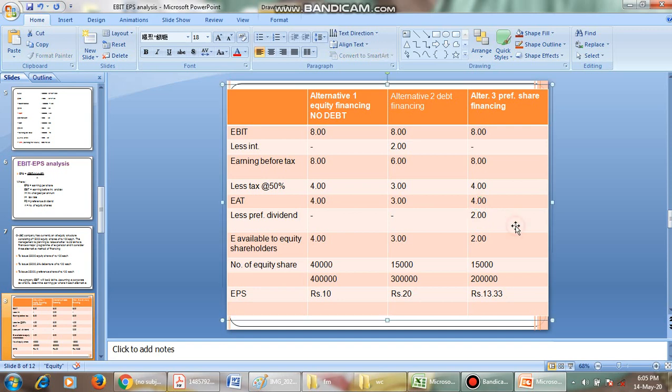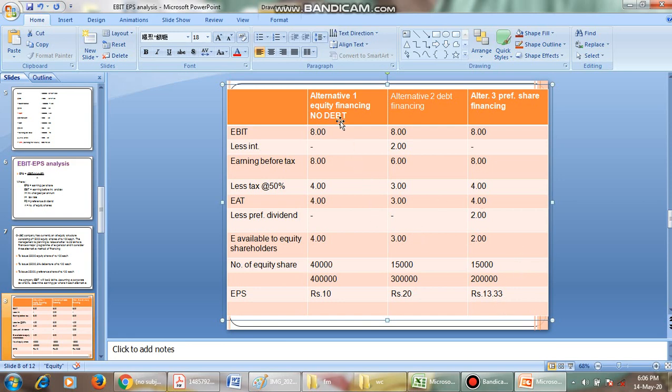How do we get this preference dividend? Each share is 100 rupees, so at 10% we get 2 lakhs of preference dividend. Then 4 lakhs minus 2 lakhs gives us 2 lakhs. The number of equity shares available is 15,000, because it has not gone for additional shares. Only in the first alternative has it gone for additional shares of 25,000. So 2 lakhs by 15,000 will give us 13.33 of EPS.